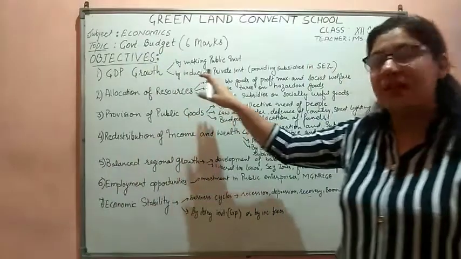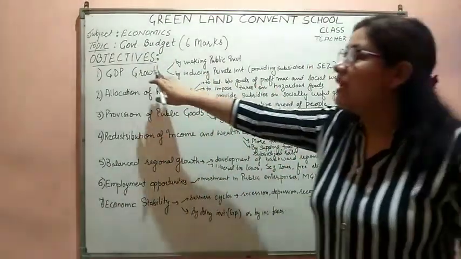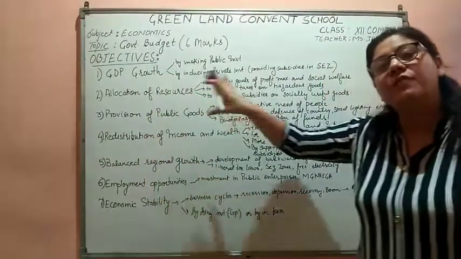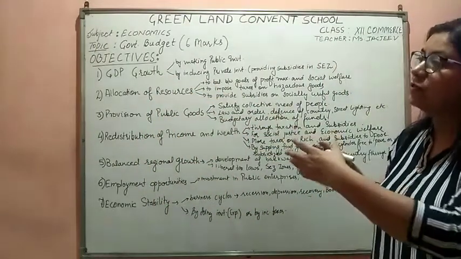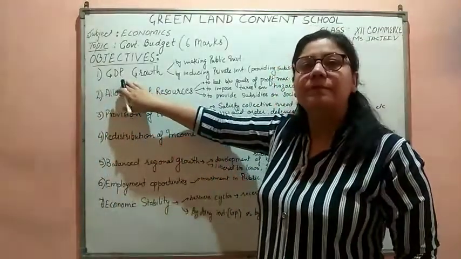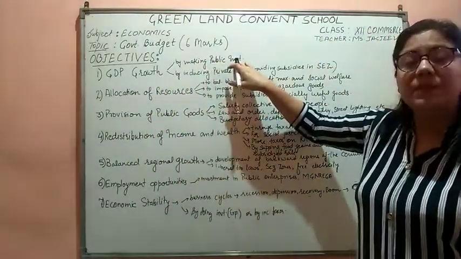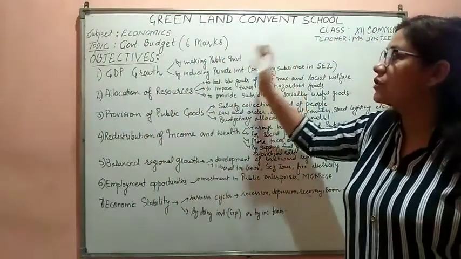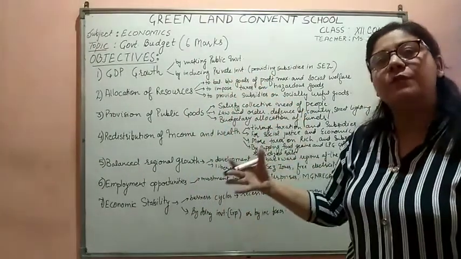Explain GDP growth as the objective of government budget. So you have to elaborate the GDP growth in the 4 marker question. Now you have to expand. You first tell what is GDP, then how the GDP growth could be done, how the government is making the public investment in which industries, how the government is inducing the private entrepreneur. Now you have to expand it for 4 marks.